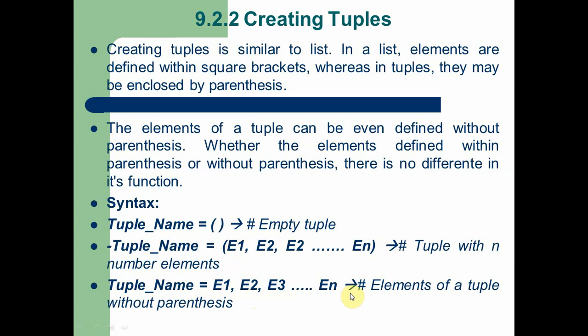Like list, tuple elements are also indexed with an index number. That is, each element has a number called index. That index number starts from 0 from the left side if you consider positive numbers. If you take negative index numbers, then the element starts from the right side from -1. So this is the common thing between list and tuples. Next one, the elements of a tuple can even be defined without parentheses. So we already discussed. So these are the three methods of creating tuples.